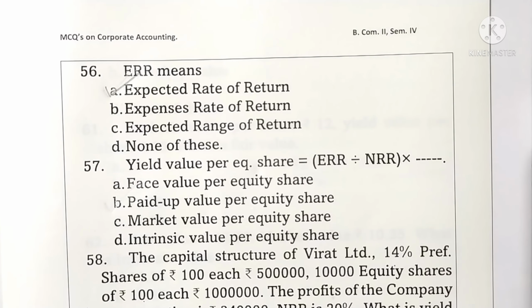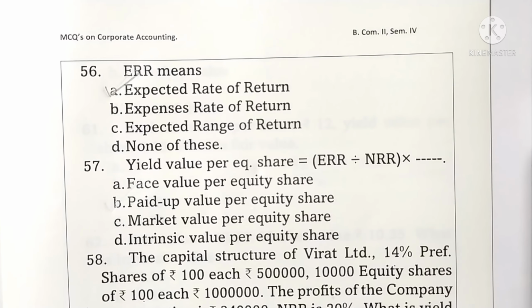Intrinsic value we have to find out plus market value rupees 10.35, upon 2. By transferring, 12.30 into 2 is equal to intrinsic value plus 10.35. Now, by multiplication, 24.60 minus 10.35 is equal to intrinsic value.